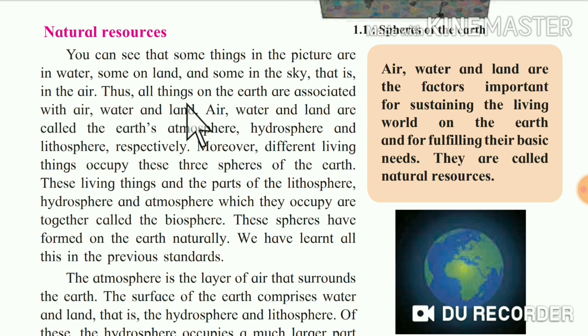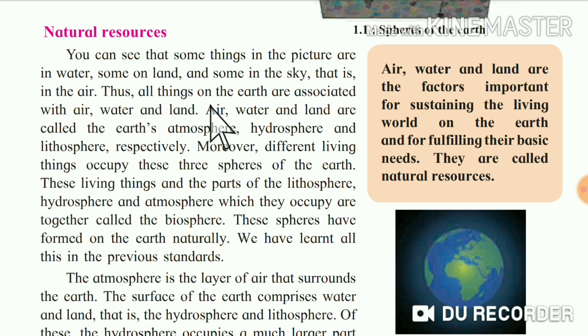Thus all things on the earth are associated with air, water and land. On the basis of this, we are going to divide those things as associated with air, water and land, right?